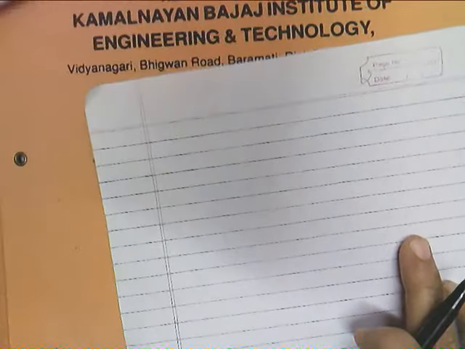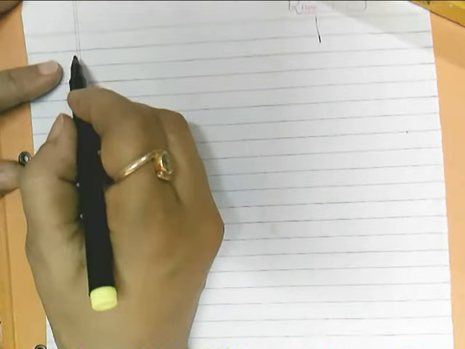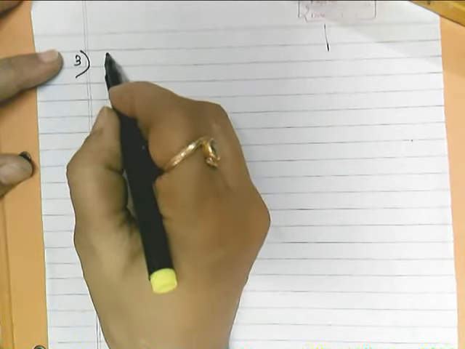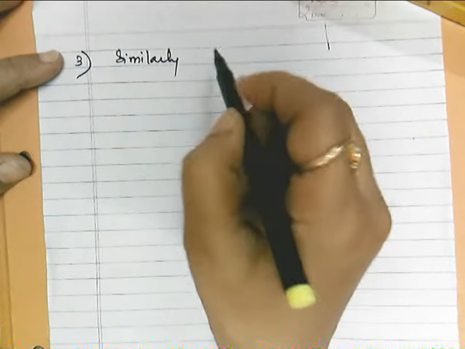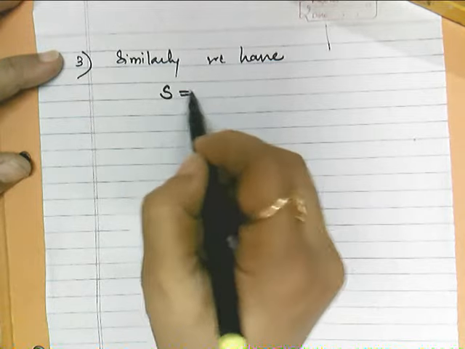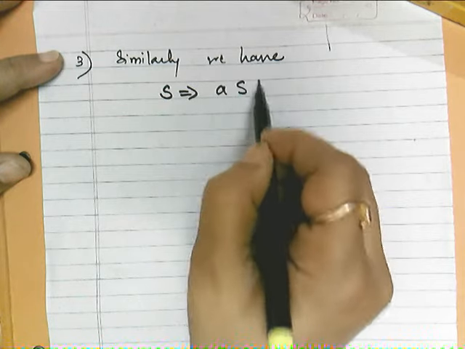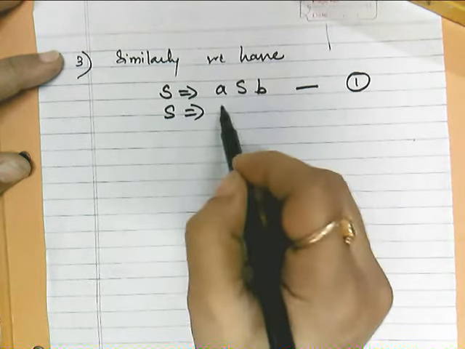Now we will try to derive many more strings so that we can conclude what will be the language generated by this particular grammar. Okay, so next string, again we will be using the third. Similarly, very first we are using S produces ASB using rule 1, then again S produces ASB.